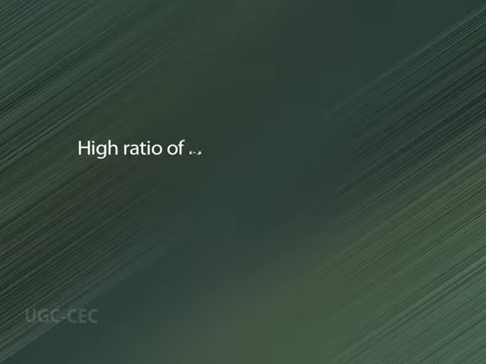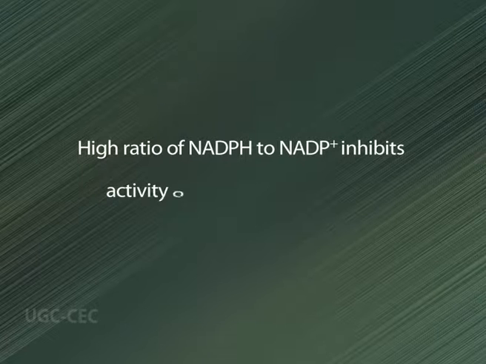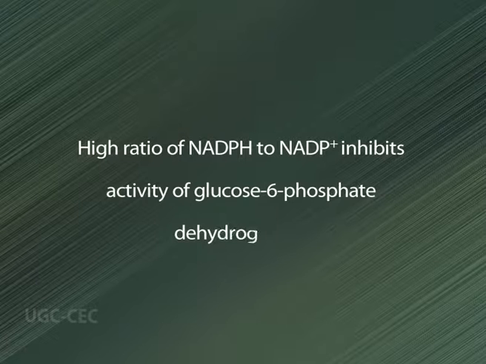Now, control of the oxidative pentose phosphate pathway. The oxidative pentose phosphate pathway is controlled by the initial reaction of the pathway that's catalyzed by glucose 6-phosphate dehydrogenase. The activity of this enzyme is markedly inhibited by a high ratio of NADPH to NADP.